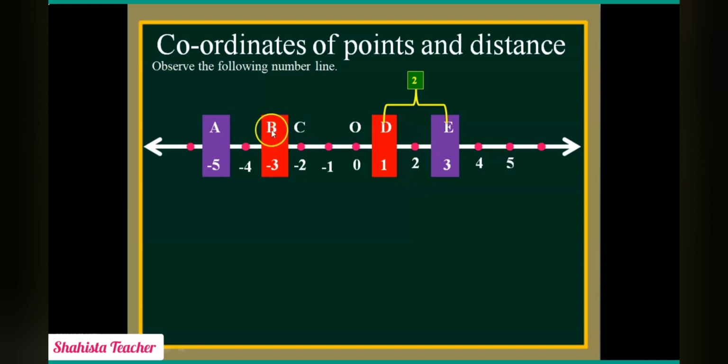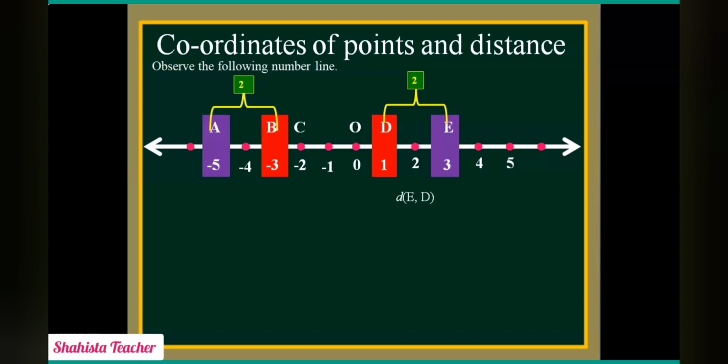Similarly, on the left hand side, A represents -5 and B represents -3. Now here we will see the distance between these two alphabets. Which number is greater? -3 is greater than -5. So -3 minus (-5). After subtracting, minus minus will become plus. So it will become 2. Now here, see the equation.